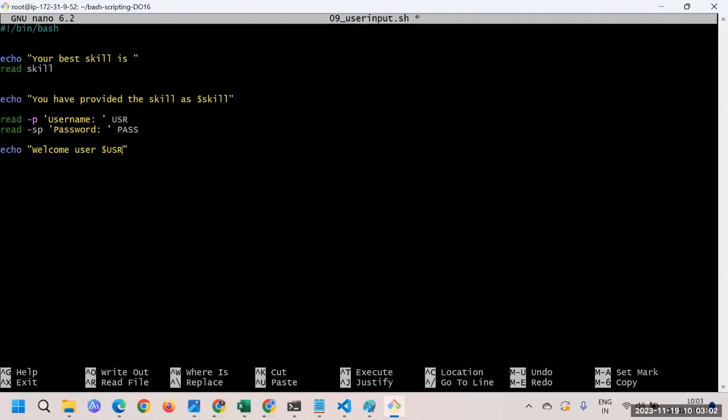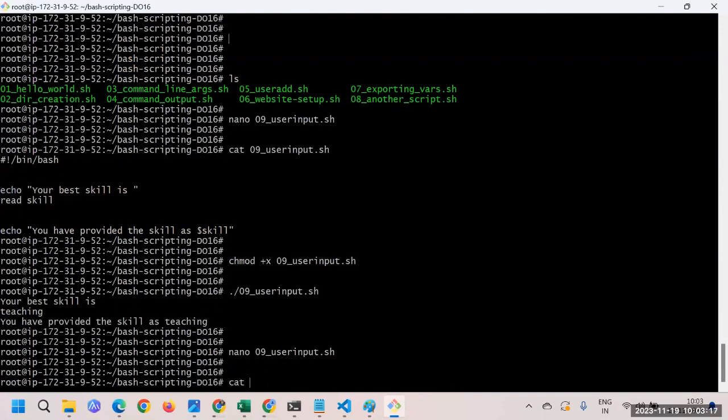Okay, looks great. So this is supposed to ask the username. I need to type the username. Then this is supposed to ask me the password. I need to type the password, and then this is supposed to print the username. Okay, let's see. Let's save it. Control X. Okay, I'll show you the script one more time.